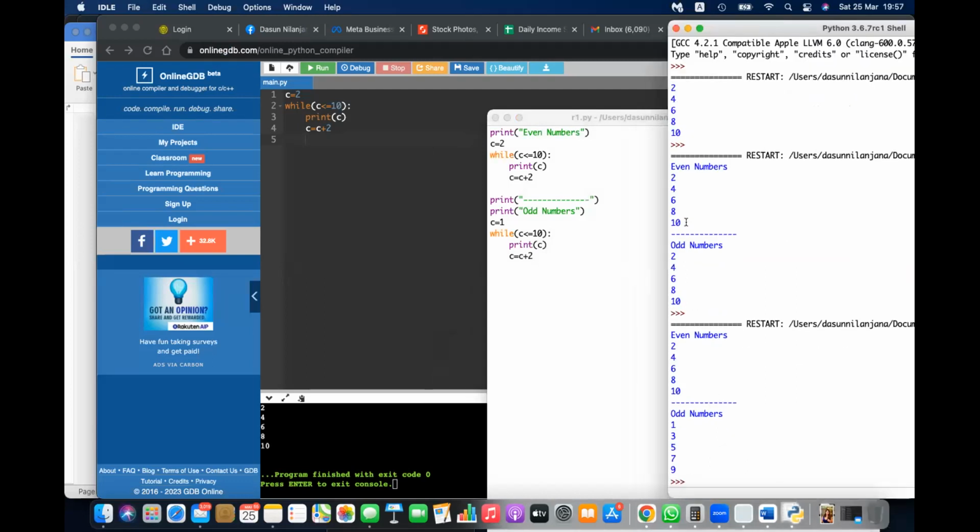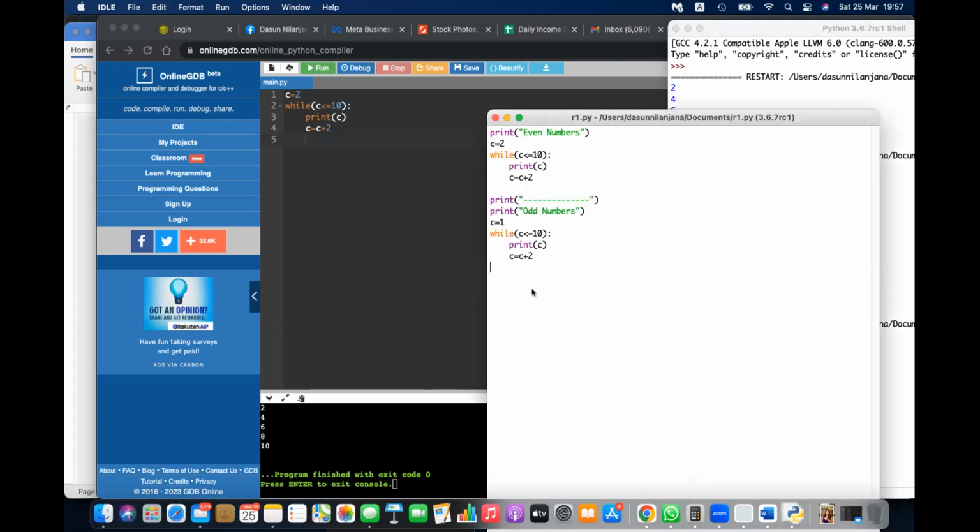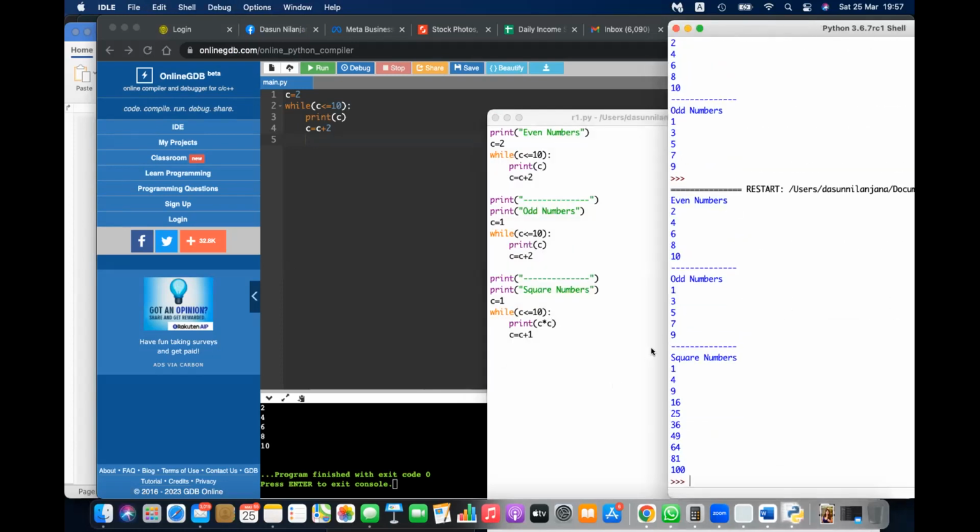Now I'm going to try the square numbers. I'm going to multiply c by c. The first time c is 1, so 1 into 1 is 1. Then I increase c by one, c equals c plus 1, so c is 2, and 2 into 2 is 4. Then again, 3 into 3 is 9. So likewise, you can print all the square numbers up to 100: 1 into 1, 2 into 2, 3 into 3, 4 into 4, up to 100, right?